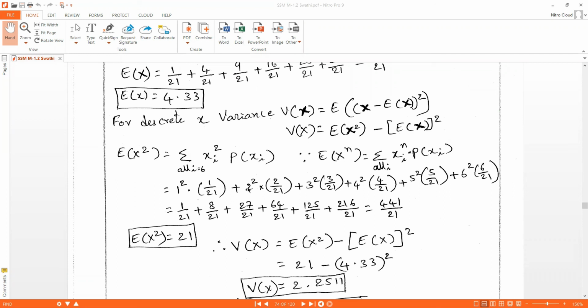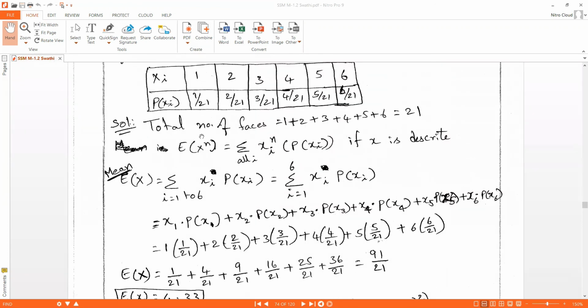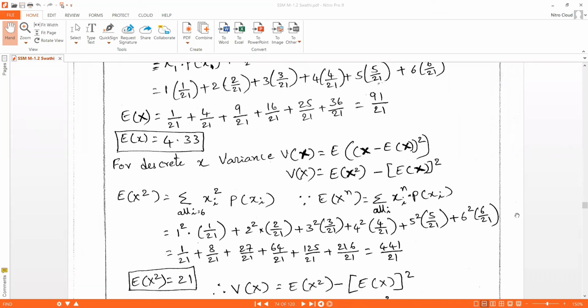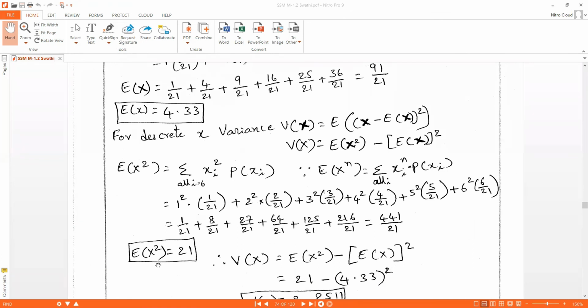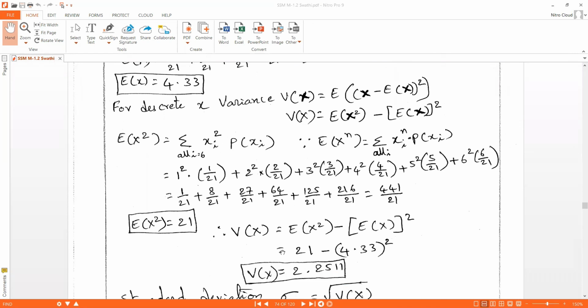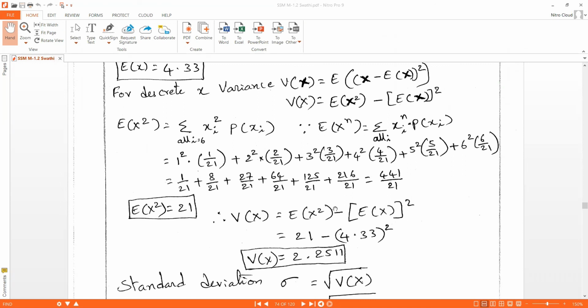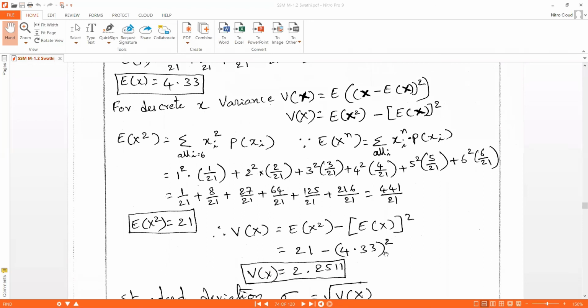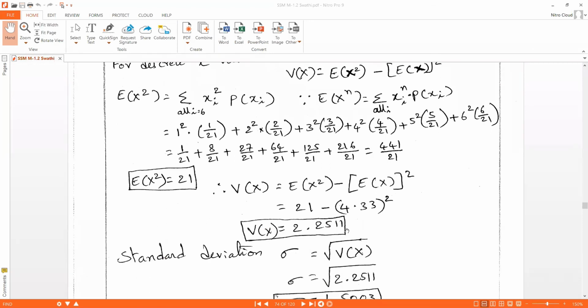plus x2 square, that is 2 square into 2 by 21. We are substituting these values in this expanded summation statement. If you substitute these values and solve, we get E of x square equal to 21. Now V of x is equal to E of x square minus (E of x) whole square. Now we got E of x square as 21 and E of x as 4.33. So 21 minus 4.33 whole square, we get V of x equal to 2.2511.